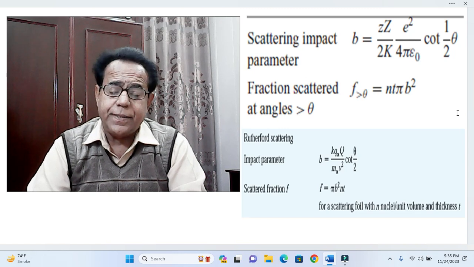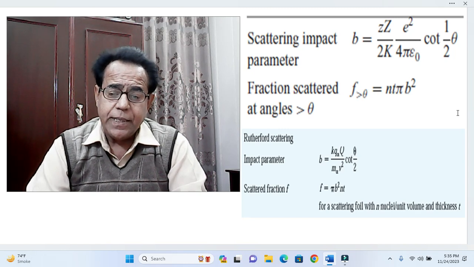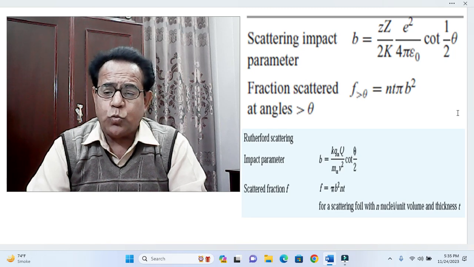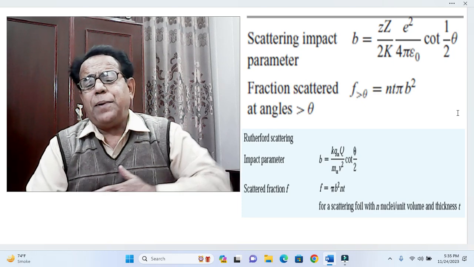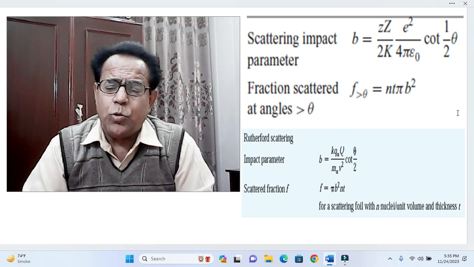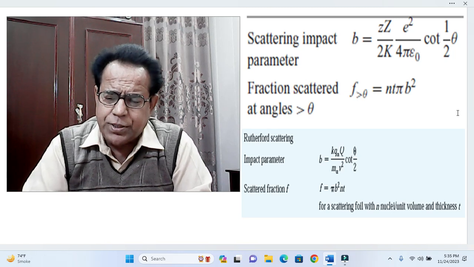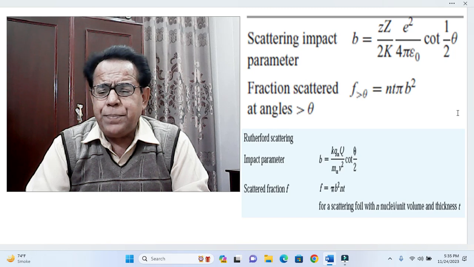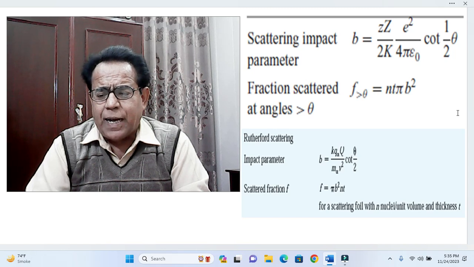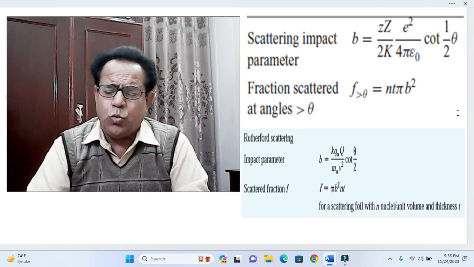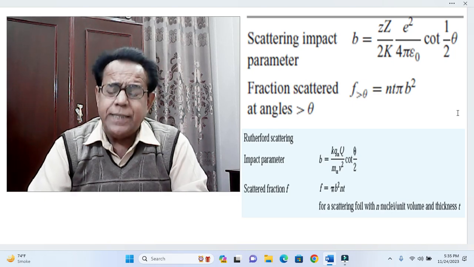First snapshot says scattering impact parameter b is equal to small z capital Z. This small z capital Z can also be denoted by Z1 Z2. In various books, instead of small z and capital Z, these are denoted by Z1 Z2, so it does not make any difference.